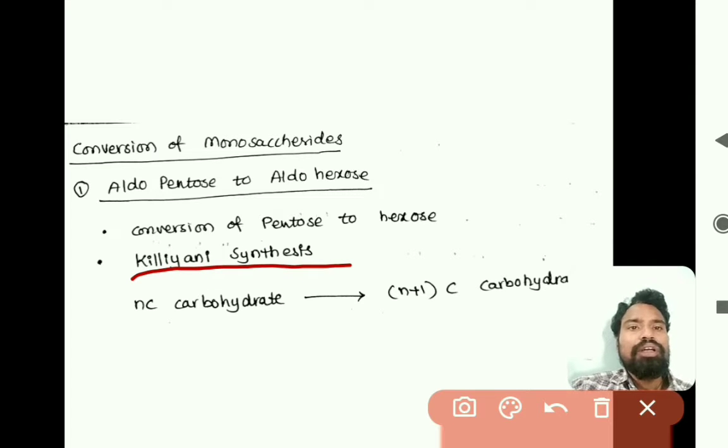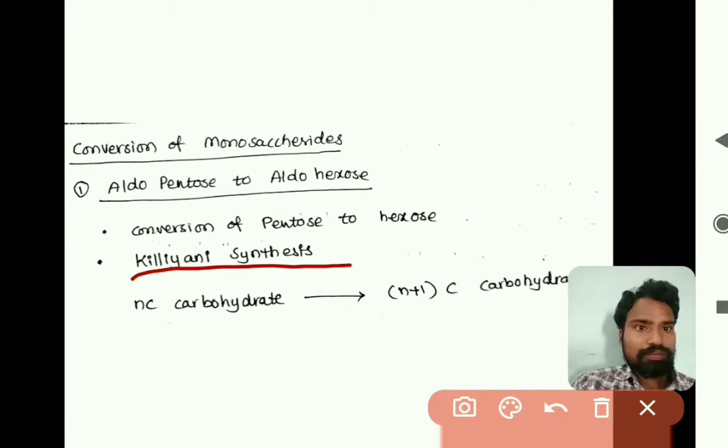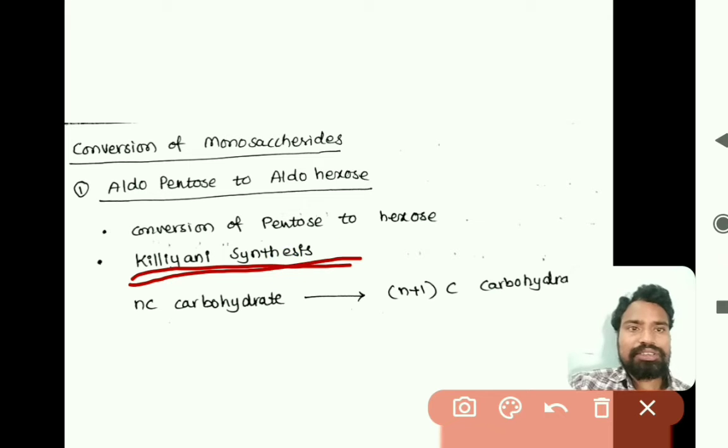Conversion of a carbohydrate having fewer carbons to one having more carbons, that is, lower number of carbons to higher number of carbons, is called Kiliani synthesis.